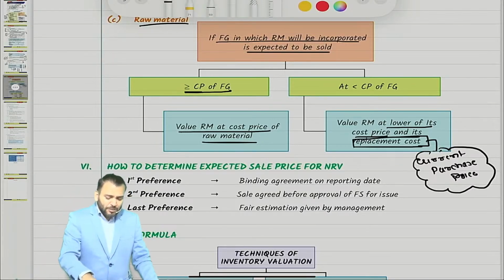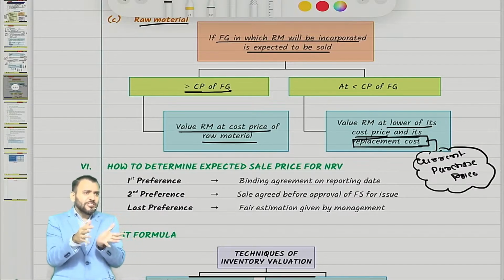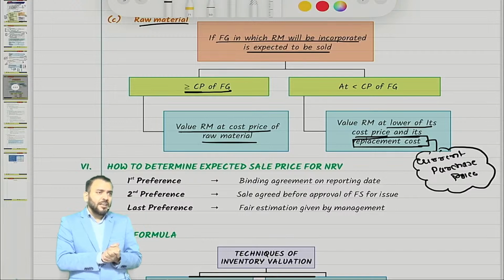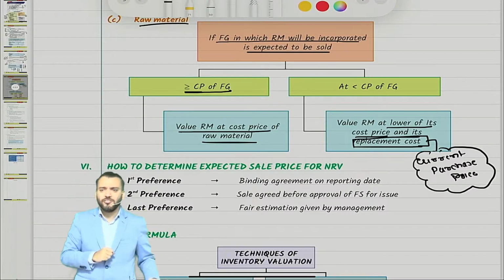Understood? Now my question to you all: suppose the cost price of finished goods is 100 and you are forced to sell at rupees 80. What can be the possible reason?